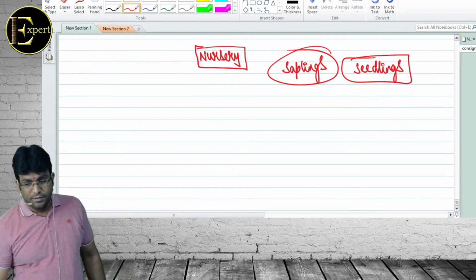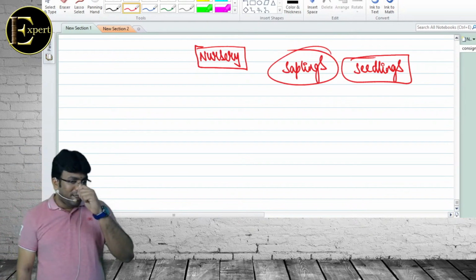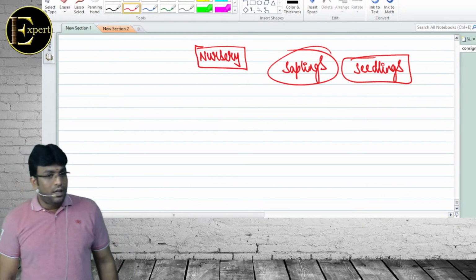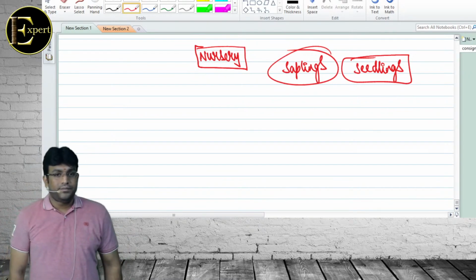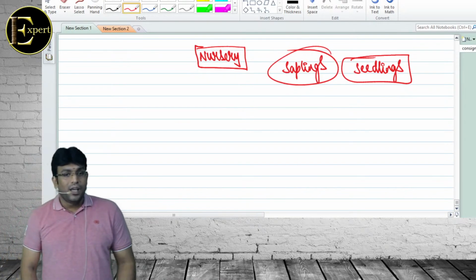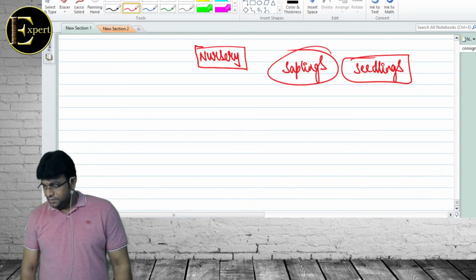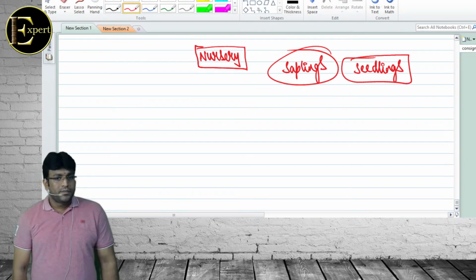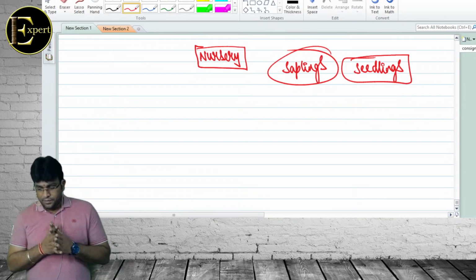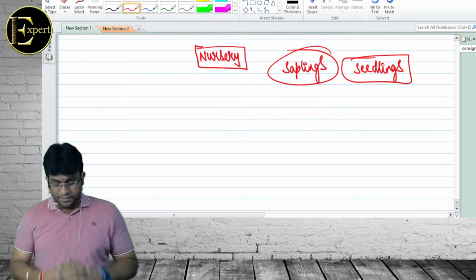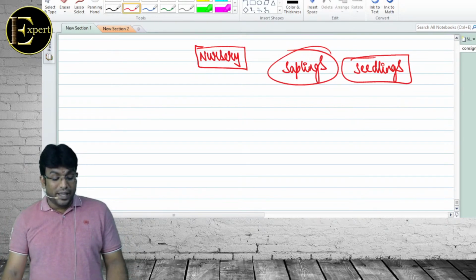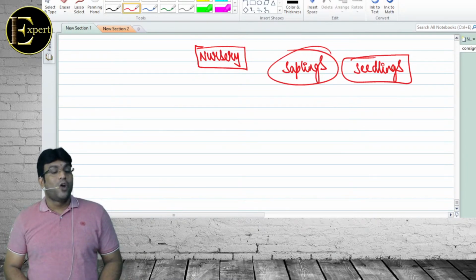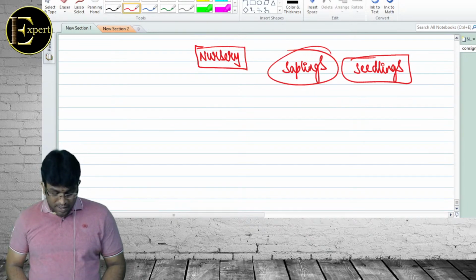Income from saplings or seedlings grown in a nursery shall be regarded as agricultural income, even though basic operations are not performed.